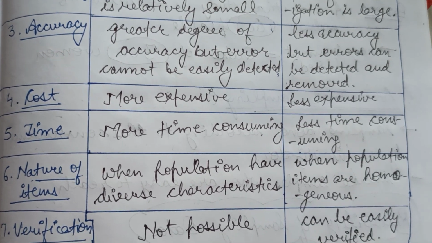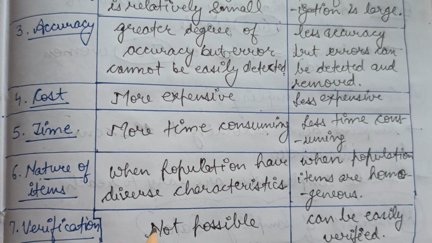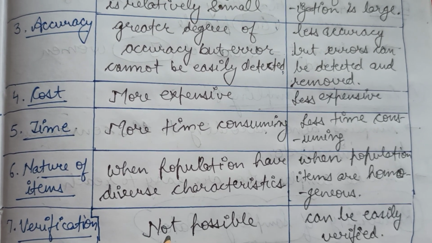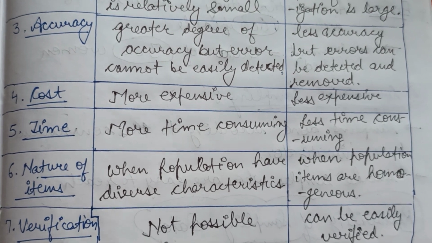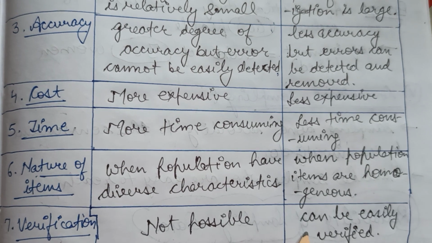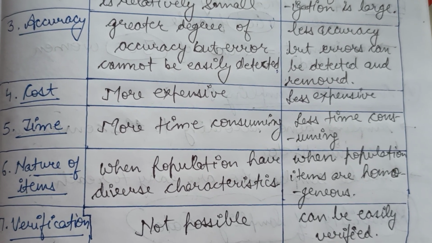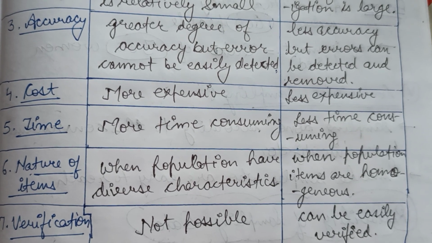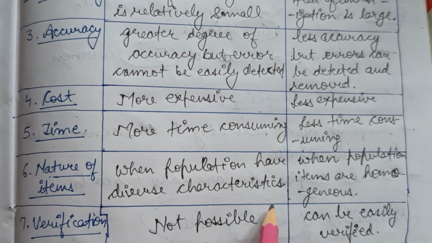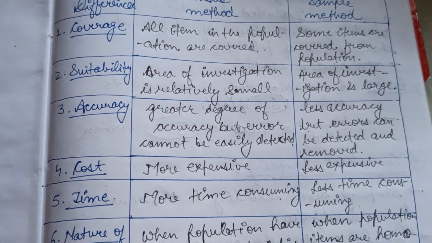And the last basis of difference is verification. In the census method, because of the involvement of a large number of items of a certain population, verification of the data is not possible. But in the sample method, the data can be easily verified because only a few items of the given population are included. So this was all about the difference between the census method and the sample method.